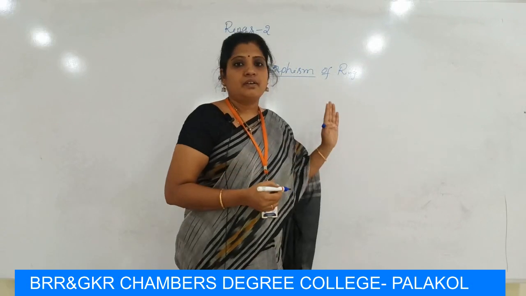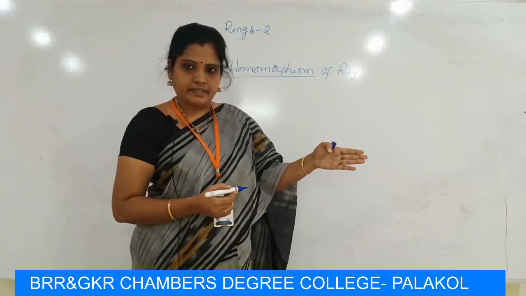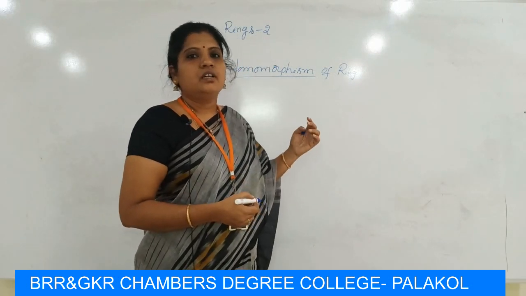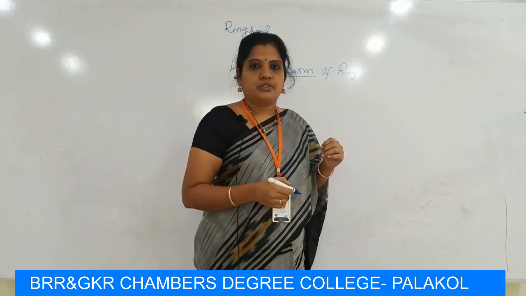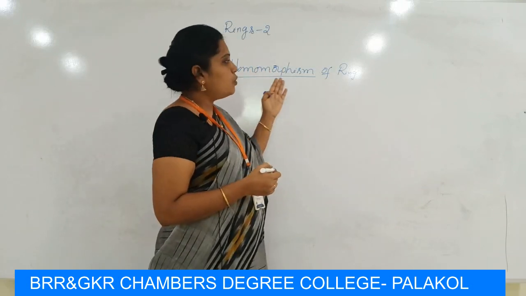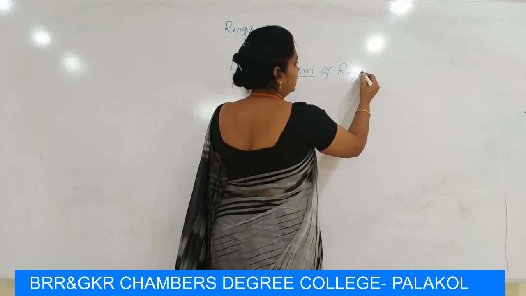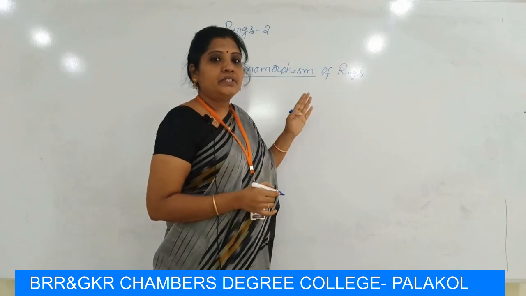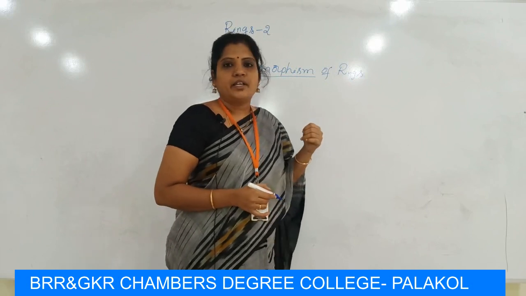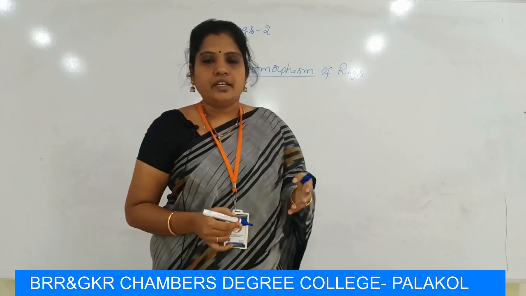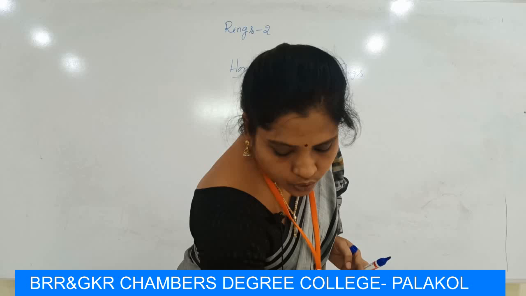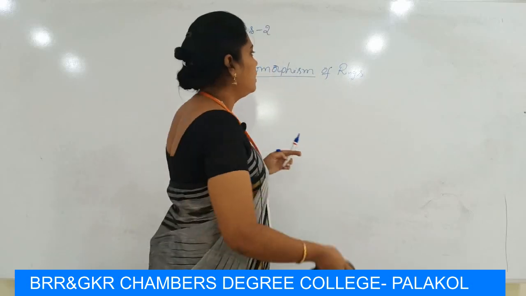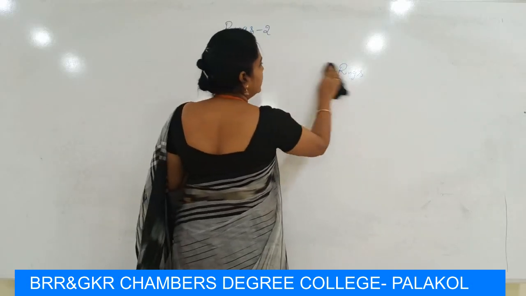So the concept of homomorphism of rings is analogous to the homomorphism of groups. A homomorphism of rings is a mapping that preserves two binary operations, addition and multiplication. Now we see the definition of a homomorphism of rings.